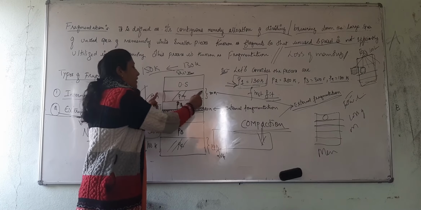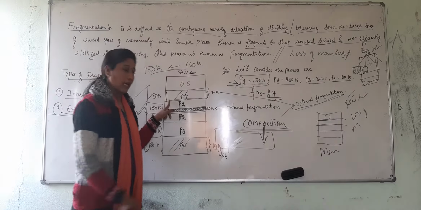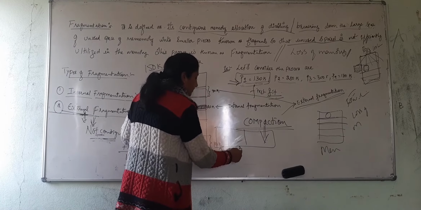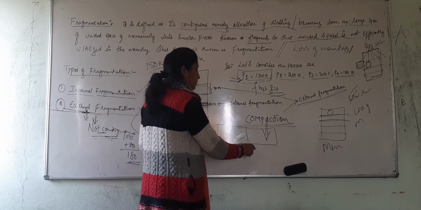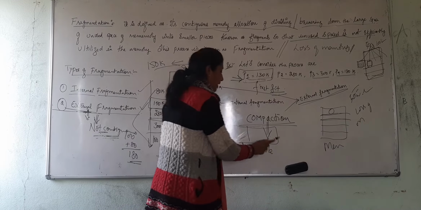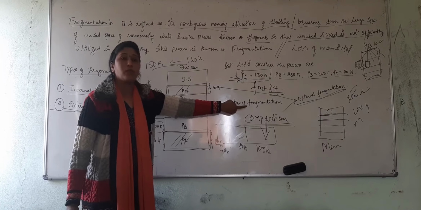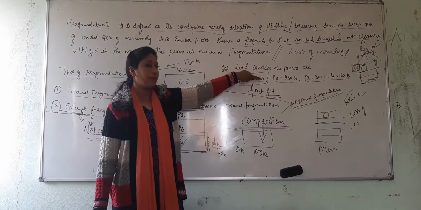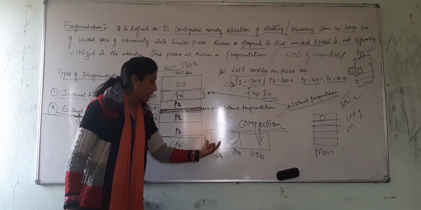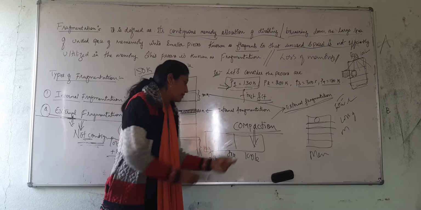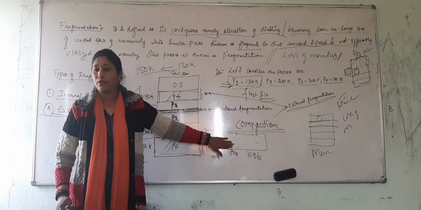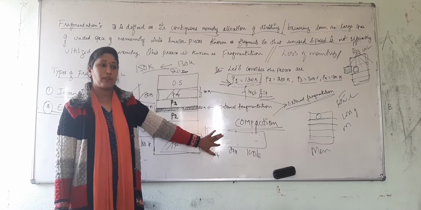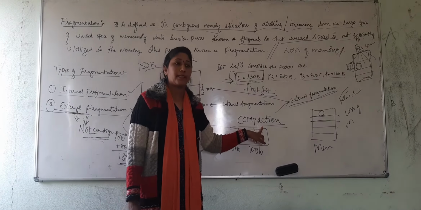Here there is 80K which is unused in my memory, and I am going to use that 80K here. Another unused space is 100, and I am going to use this 100 over here. Compaction overcomes the drawback of external fragmentation, where we combine all the unused space into a single large space so that the process can be accommodated. This process is known as compaction, right?